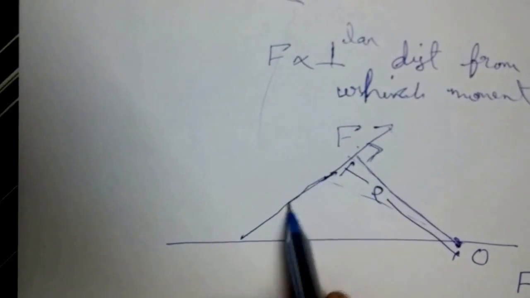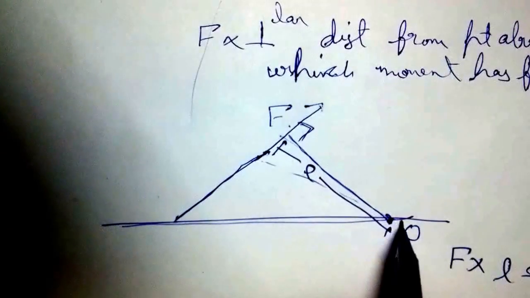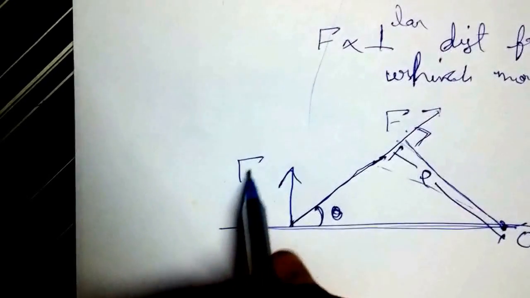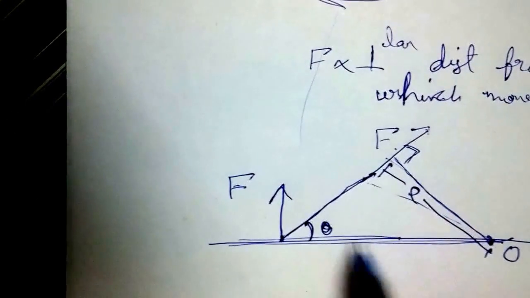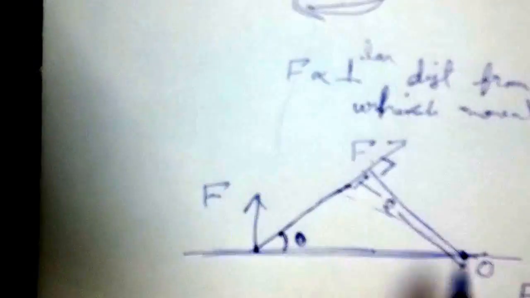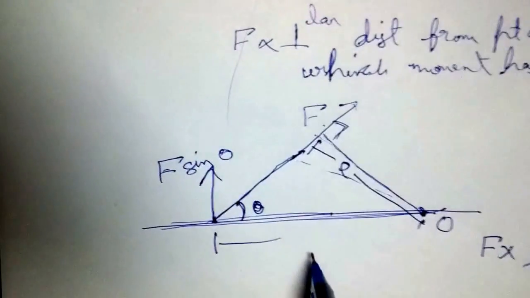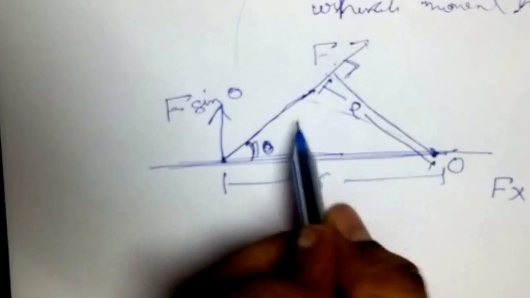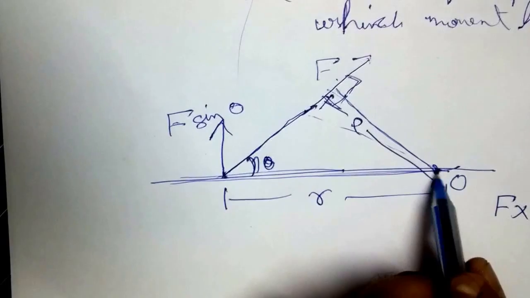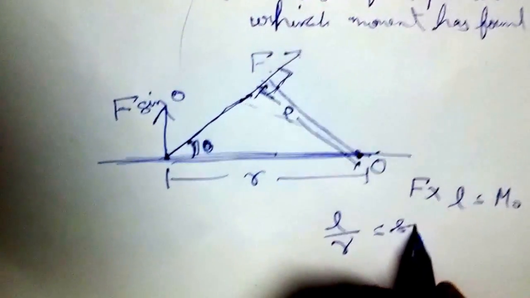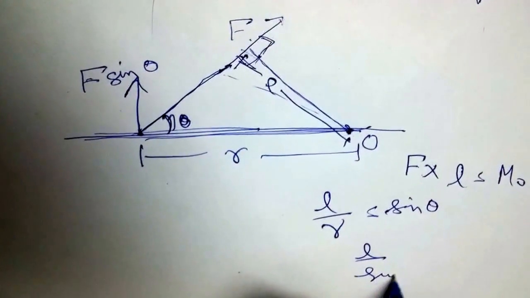This definition we have also seen earlier, but we can say that if I extend this force to the same reference line as that of the point, and suppose the force is inclined to horizontal with theta, then my vertical component, or you can say the component perpendicular to the line joining the force and the point at which moment is to be found, that component would be F sin theta. And if this distance is r, and theta is known and this is a right angle, you can work out the value of r based on L, that is L by r is equal to sin theta. So L by sin theta equals r.